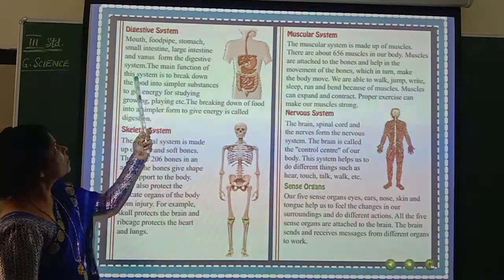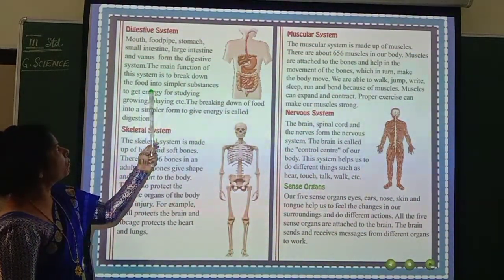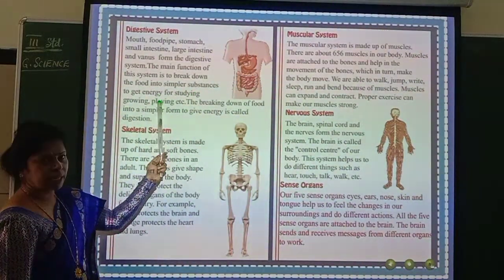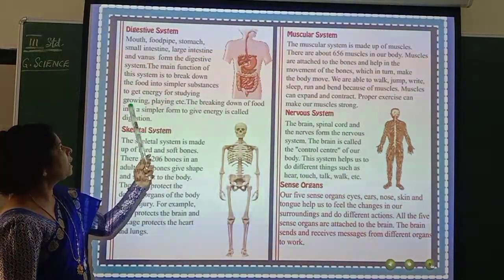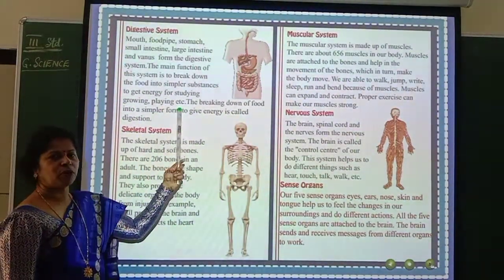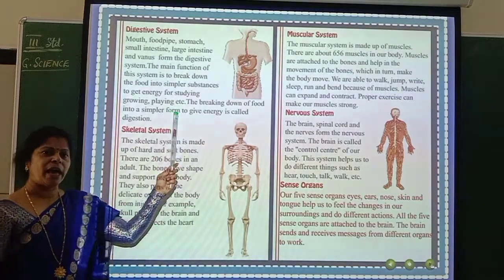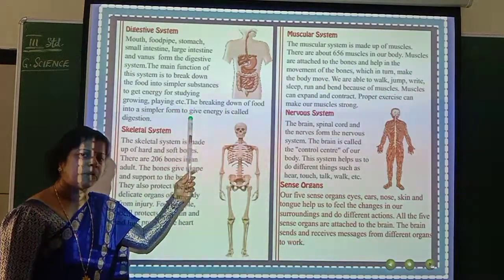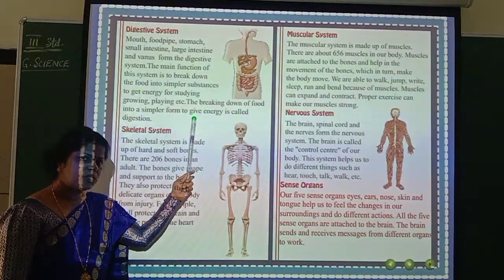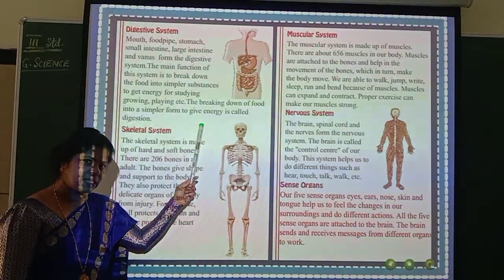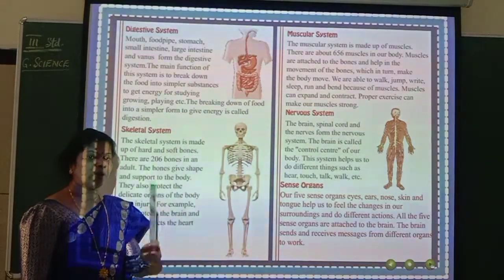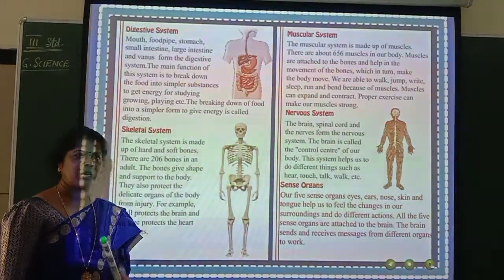The main function of this system is to break down the food into simpler substances to get energy for studying, growing, playing, etc. So if you eat food only, you get energy to do all your activities. So you should eat food properly. That too, you should have balanced diet. Means the food should consist of all the nutrients in a proper proportion, and it should be taken at regular intervals. For every 5 minutes you cannot eat.